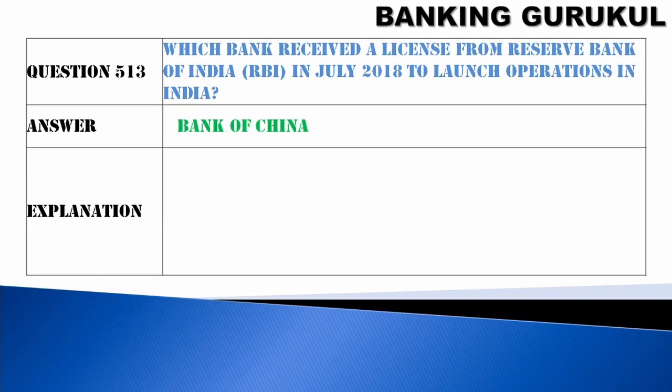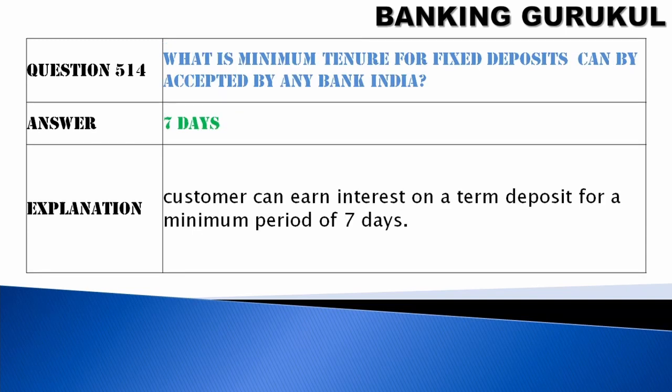Which bank received a license from Reserve Bank of India in July 2018 to launch operations in India? Bank of China. What is the minimum tenure for a fixed deposit that can be accepted by any bank? It is 7 days. If you open a deposit for 7 days, you will get interest.